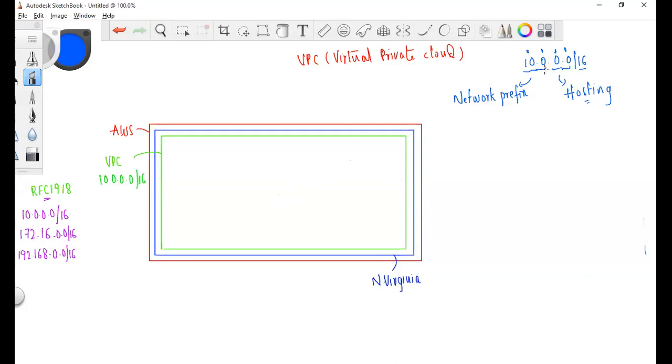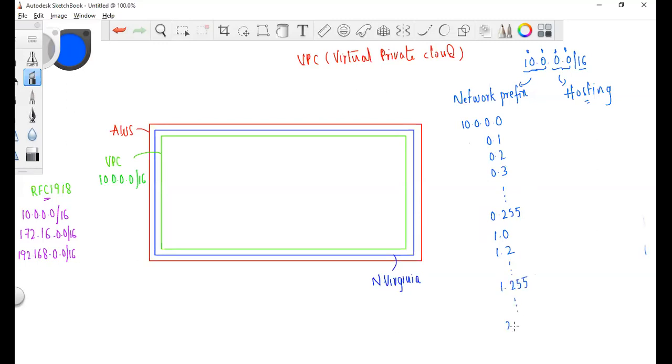Let's talk about the combinations of this CIDR. 10.0 is common, and it starts from 0.0, 0.1, 0.2, 0.3, so on and so forth, up to 0.255. The maximum value can be from 0 to 255. Let's continue: 1.0, 1.1, so on and so forth, 1.255.